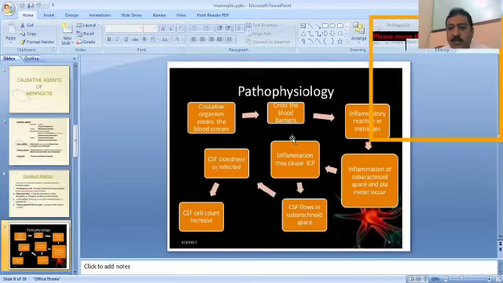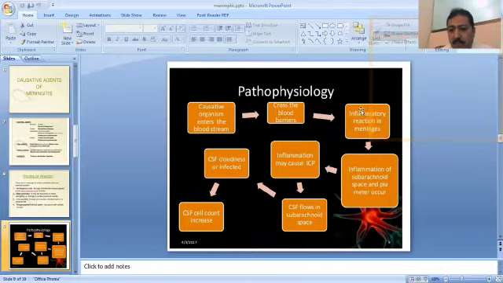This is the pathophysiology of meningitis. These are the organisms which enter the bloodstream, the blood vessels, and cross the blood-brain barrier. Before entering the brain, the infectious agent traverses a barrier and enters into the meninges. When it involves the meninges, it starts the inflammatory process, and due to the inflammatory process, the fluid within the arachnoid space will also be infected. Due to this, the intracranial pressure will be increased.